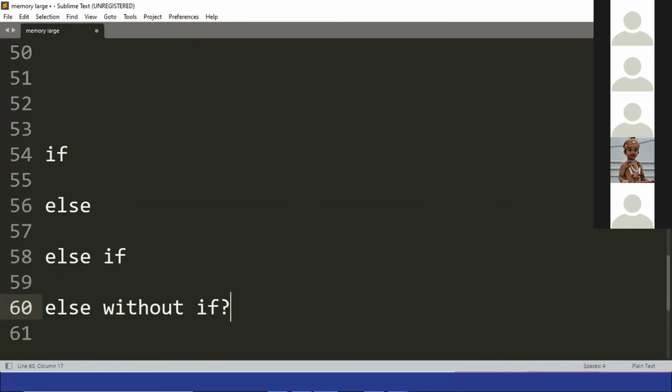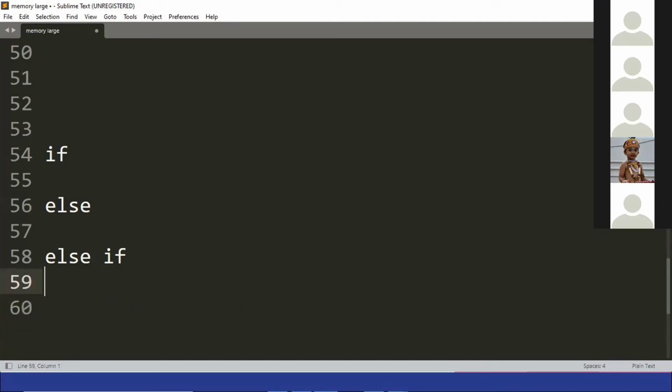Can you switch off a TV if it is not on? Are you getting it? Can you turn off your computer if it is not on? We can't, right? Because you have not even opened it, so how can you close it? So you can't use else without if.